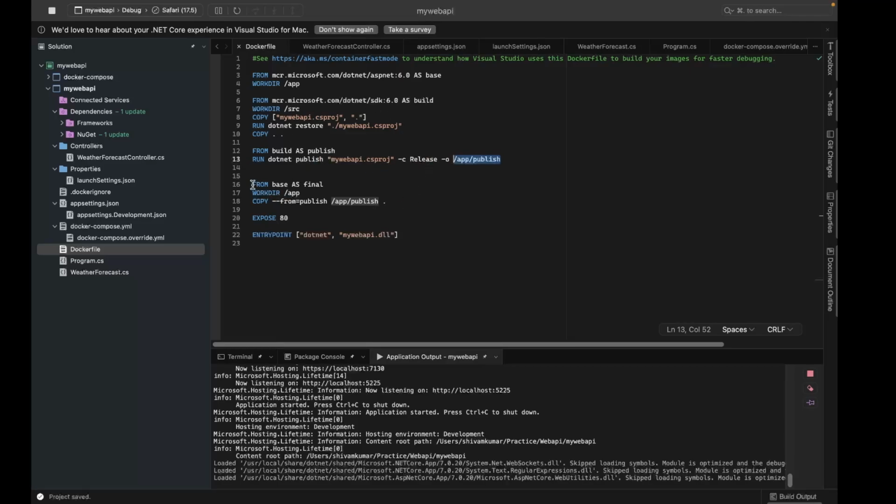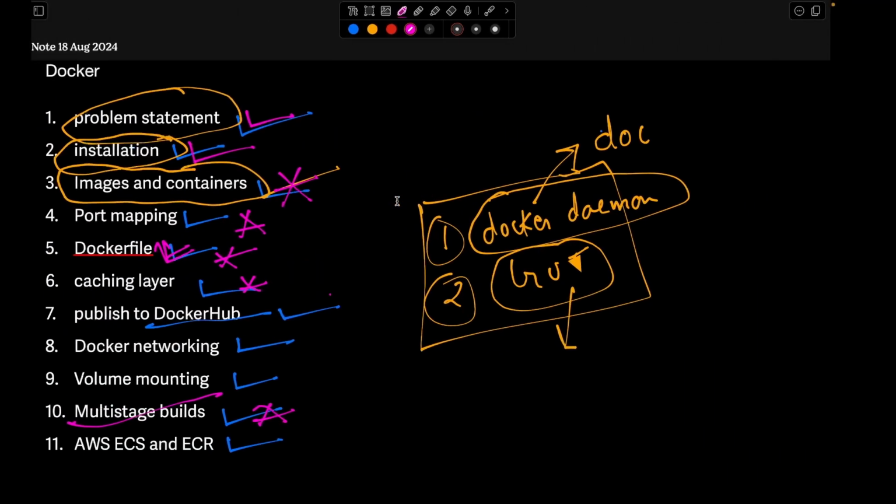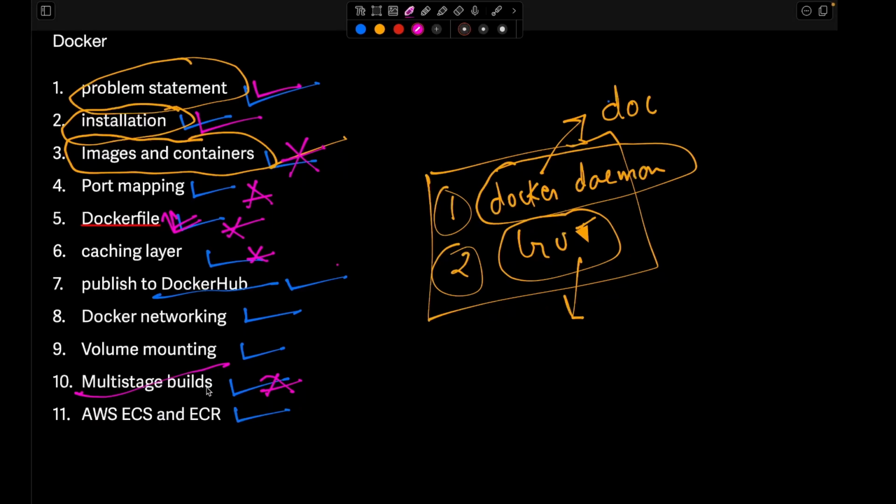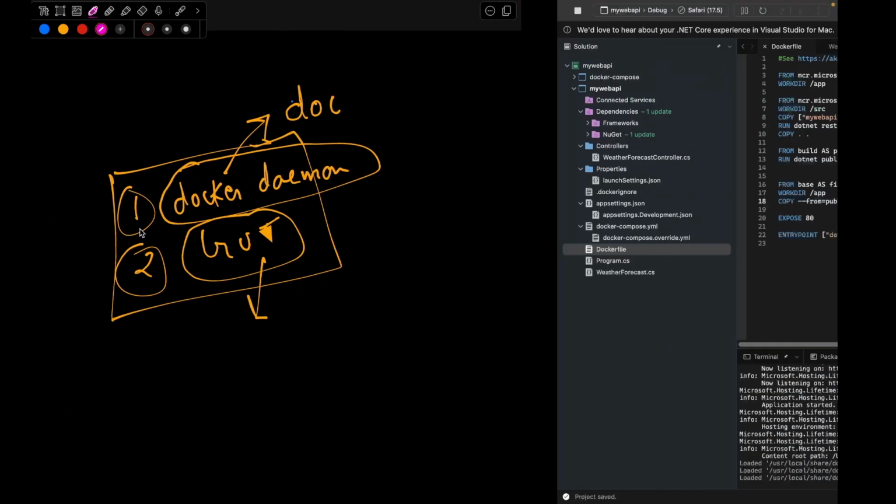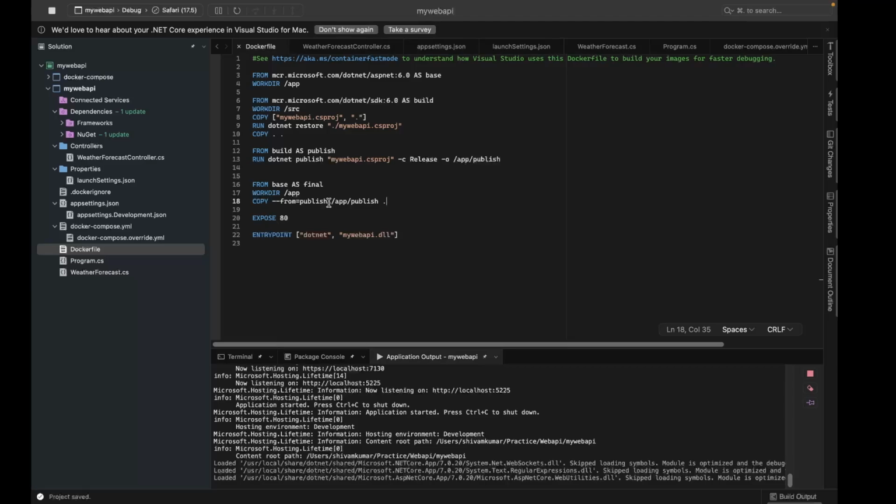So at this stage, we are dropping the other things which are not needed and only using the things which are required. And it will make the final image size smaller and more optimized, right? So this is a multi-stage build. That is why I use a multi-stage build, to optimize the final image. So we have understood what a multi-stage build is. We have seen what a Dockerfile is. Now we will see what this caching layer is. Okay. Now let's understand what the caching layer is.